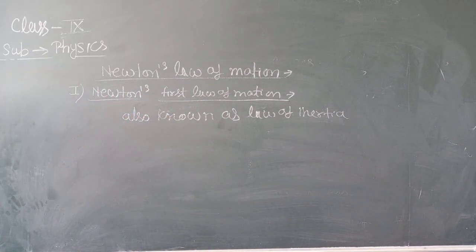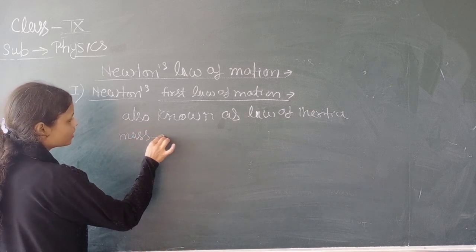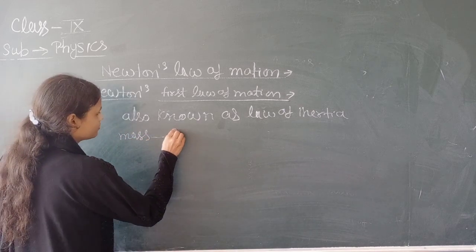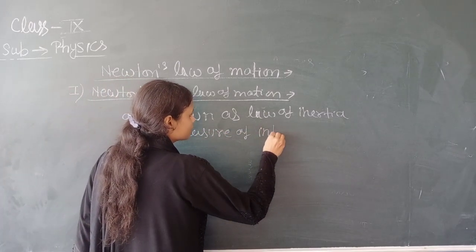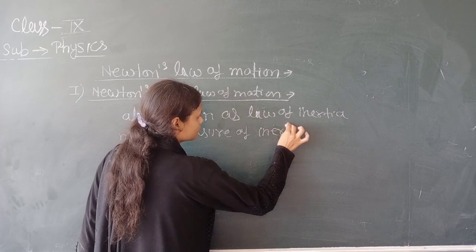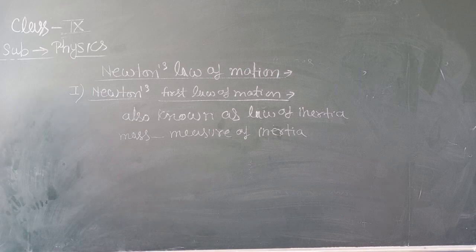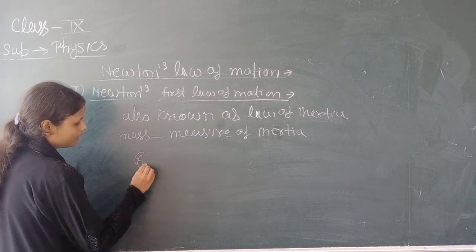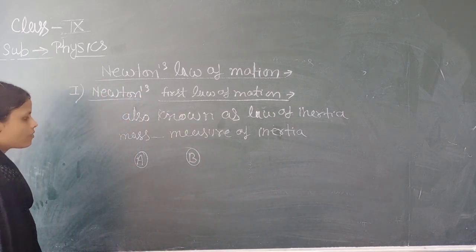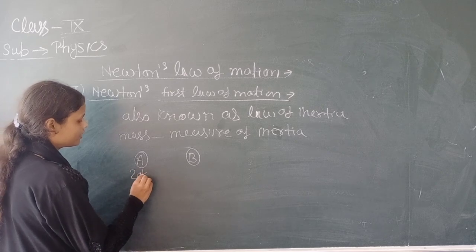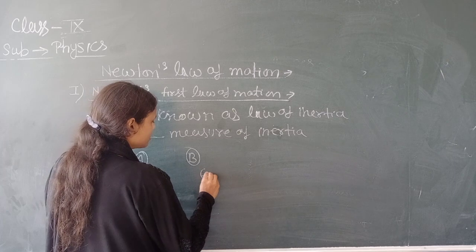And the law of inertia is measured by the mass of the object. Mass is the measure of inertia. And how can you measure inertia by using mass? Suppose two objects A and B. The mass of object A is 20 kg and the mass of object B is 60 kg.